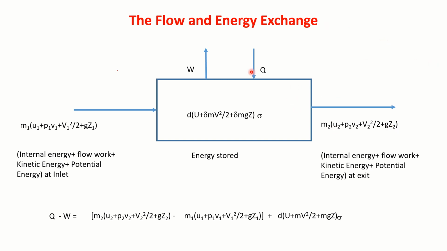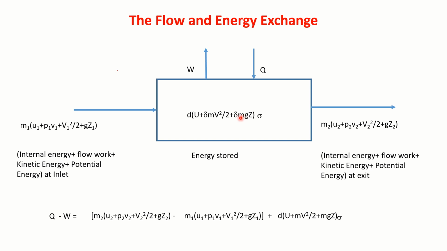Q amount of heat is entering into the system. Let us say the system is doing W amount of work on its surroundings. M1 minus M2, the difference in this mass, let us say a small mass delta M, gets accumulated here. Its energy I have indicated: its internal energy, its kinetic energy, its potential energy. Sigma signifies that it is stored.